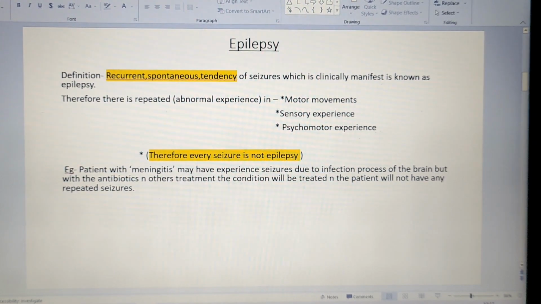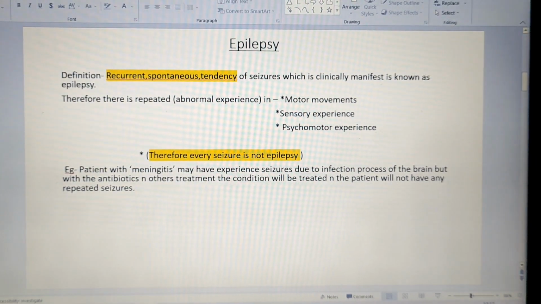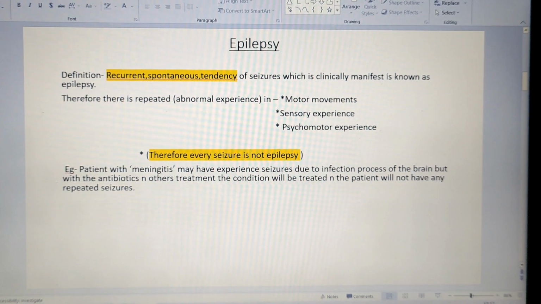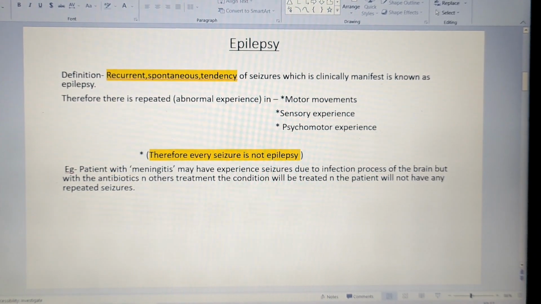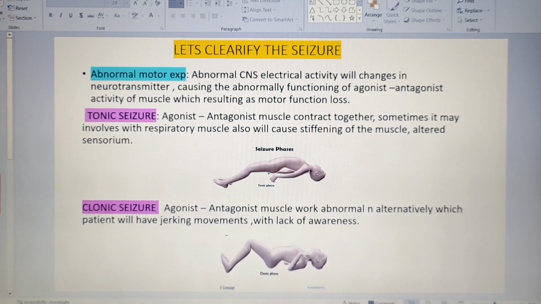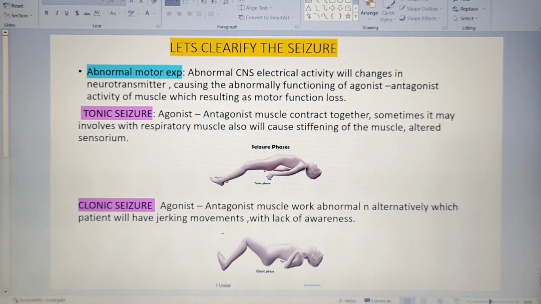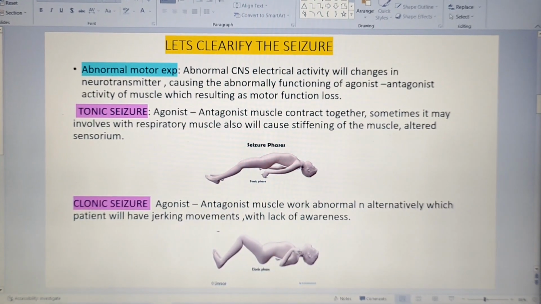until the seizure is repeatedly occurring, and repeated occurrence of seizure we call epilepsy. So until there is epilepsy, we don't need to provide any kind of drug or medicine. Clear? So that is the seizure and epilepsy concept. First, I will discuss seizure in a very detailed way, and then I'll discuss epilepsy. So we know that seizure consists of three abnormal experiences.